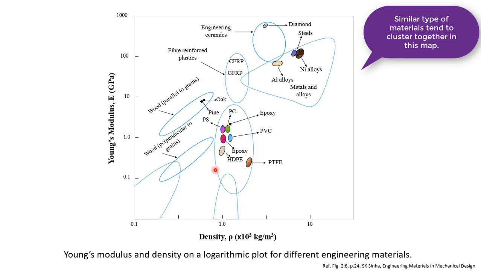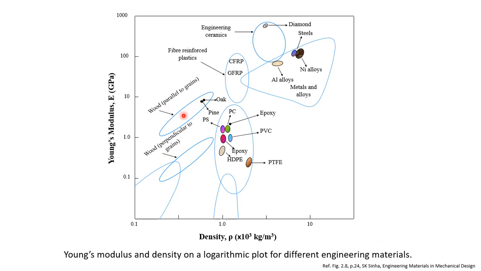Many of the plastics are here, but plastic composites are up here. Wood can be used in 2 different forms, parallel to the grains and perpendicular to the grains. As we can see, parallel to the grains, they have better modulus than perpendicular to the grains. These are some other materials like foam and elastomers.